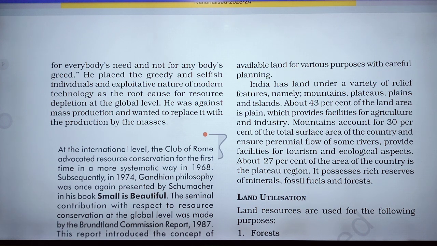Mountains account for 30% of the total surface area of the country.